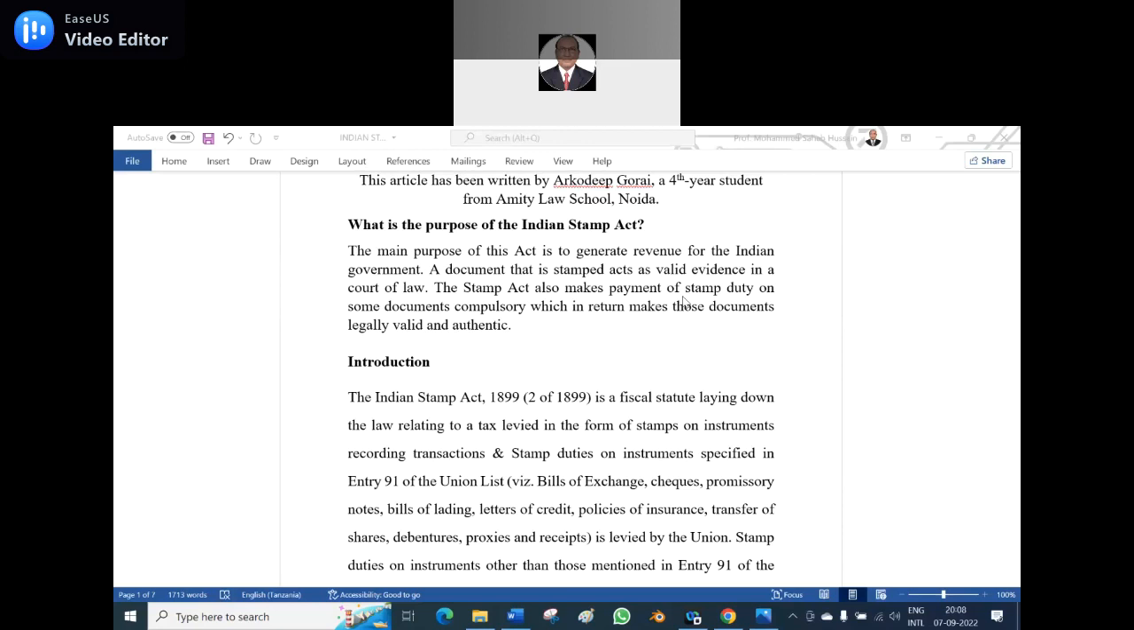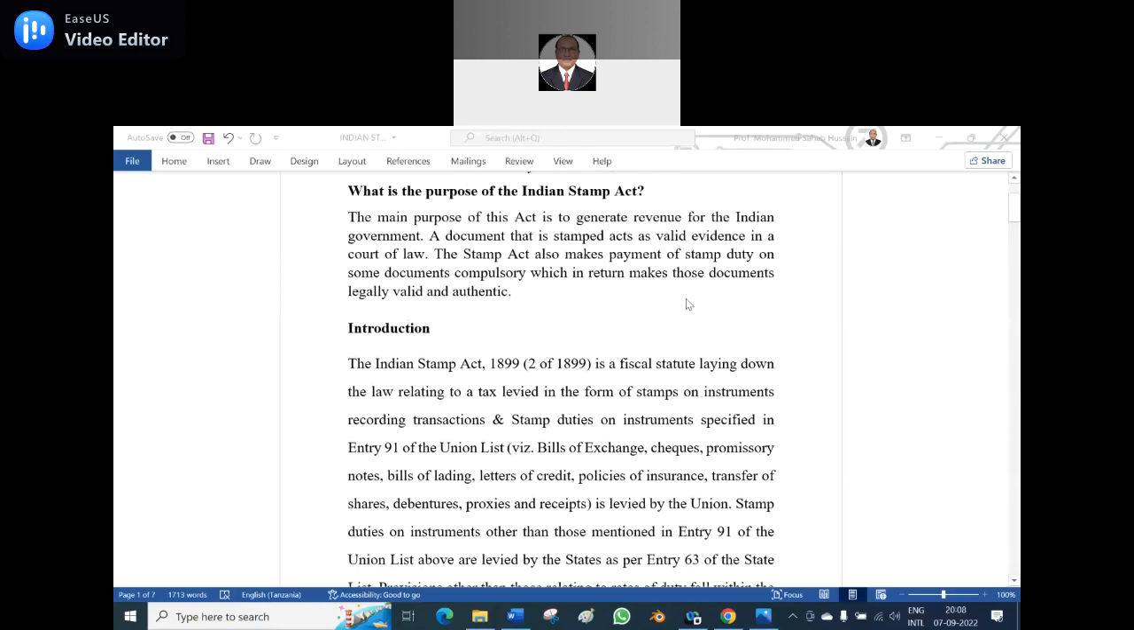A document that is stamped acts as valid evidence in a court of law. The Stamp Act also makes the payment of stamp duty on some documents compulsory, which in turn makes those documents legally valid and authentic. So let us see the Indian Stamp Act of 1899. What is 2?